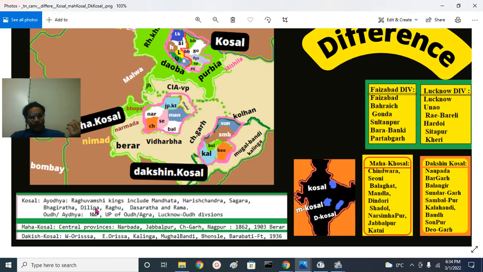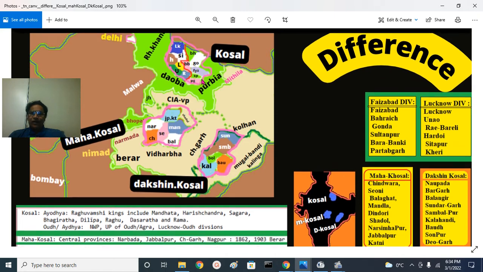And his successors Dilipa and Raghu. Raghu was a great king of the dynasty, so the dynasty is also called the Raghu dynasty. And his successor Dasaratha, and we know his successor Rama, Ramachandra. And that is the Kosala region.